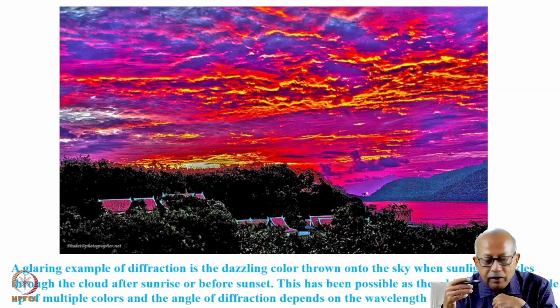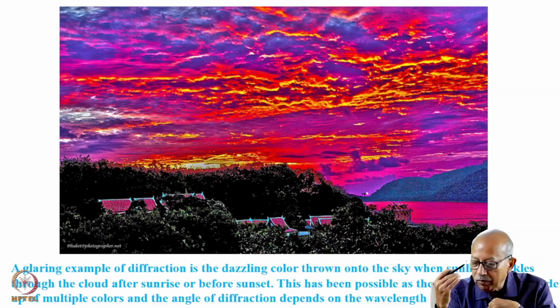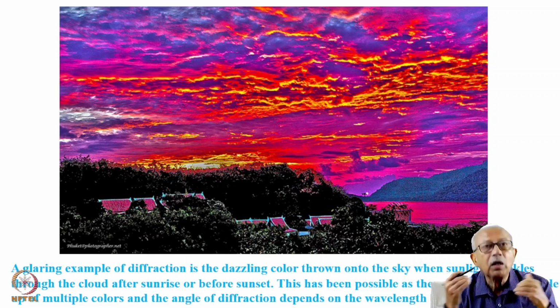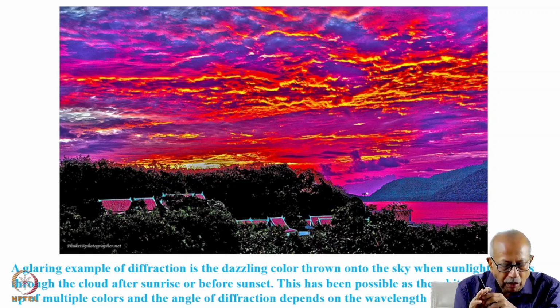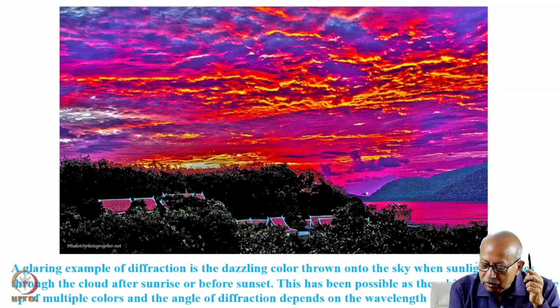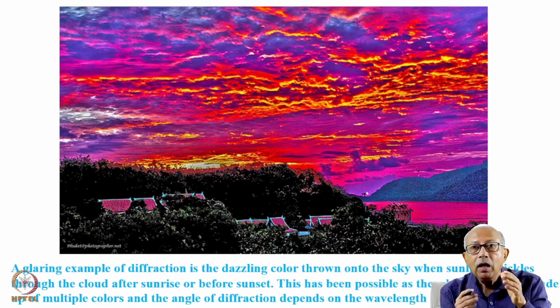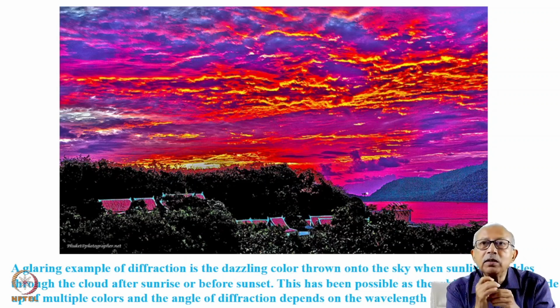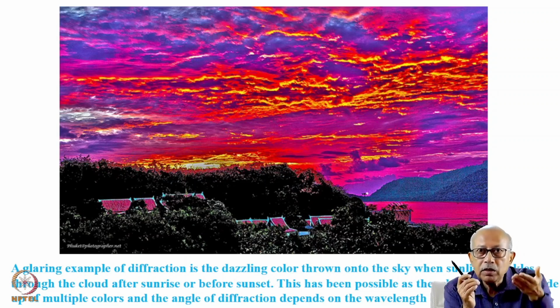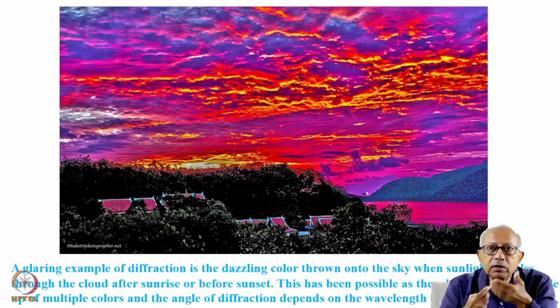This is a glaring example of diffraction: the dazzling color which is thrown onto the sky when sunlight trickles through the cloud after sunrise or before sunset. In the cloud, there are water particles. This is possible as the white sunlight, when it diffracts, different colors diffract at different angles. We just discussed this, and this is what is actually exploited to tune a laser, because this splits the different colors spatially.